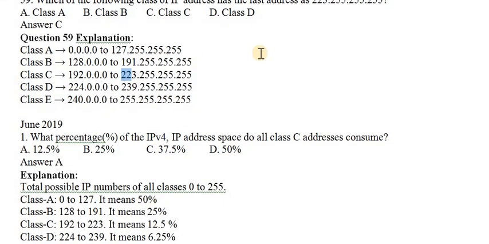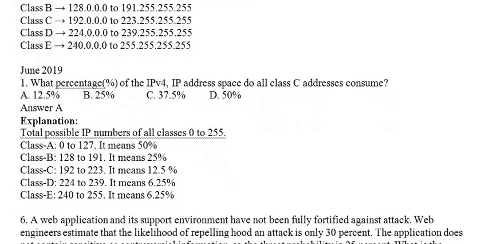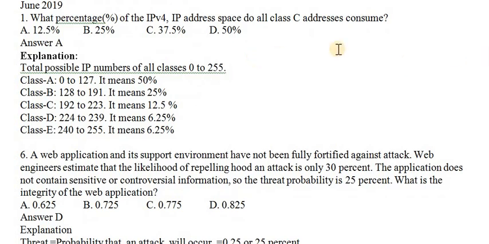Next one is, they are asking what is the class for this IP address. So 223 belongs to class C. Okay, next one is what percentage of the IP address space is allotted to class C IP addresses.